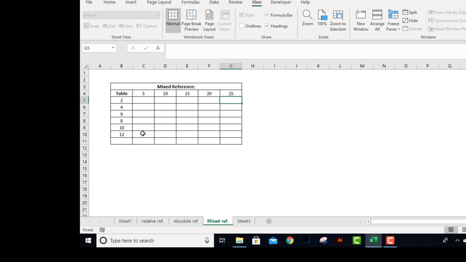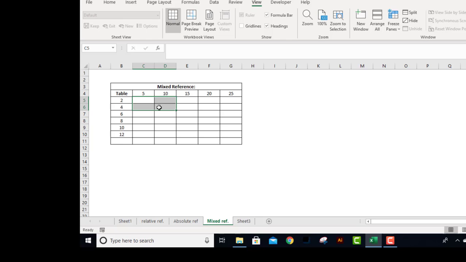Here is the trickiest reference we are going to discuss, and this is the mixed reference. Mixed reference means putting a dollar sign either before the row or the column. It took me some time to get a hold on this type of reference, and it will take you some time. That is why I need you to practice it a lot. Don't get confused by this, because it really saves your time.